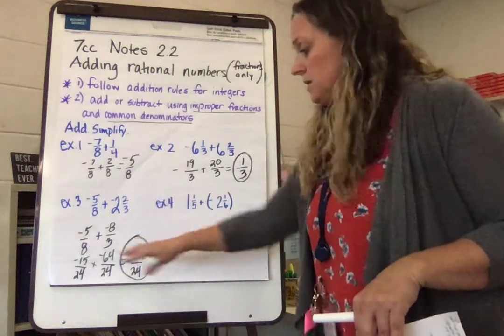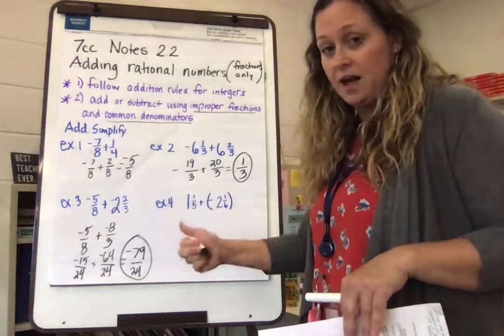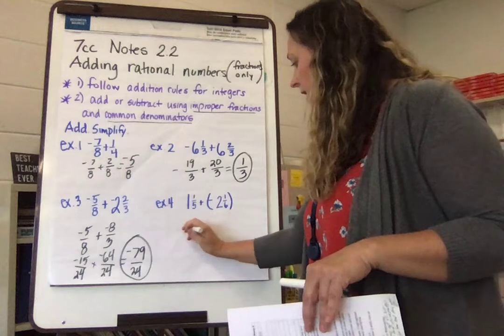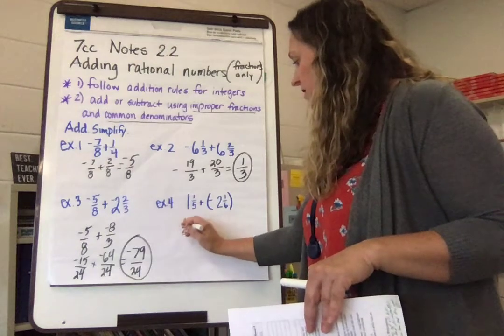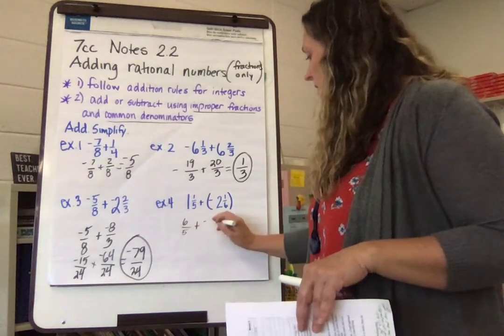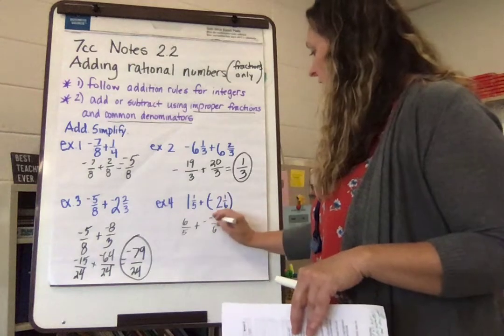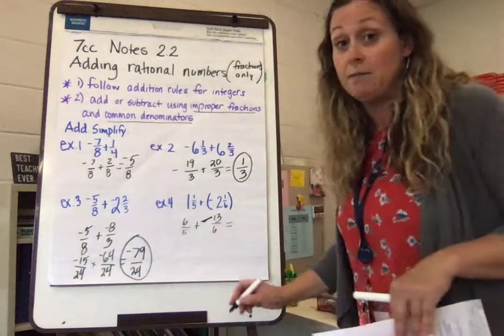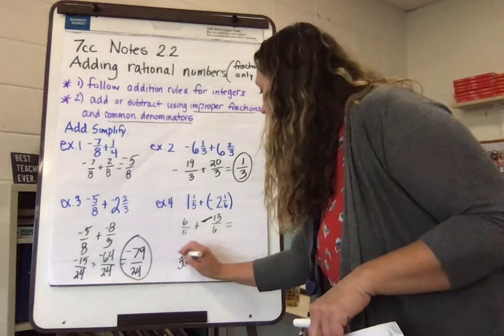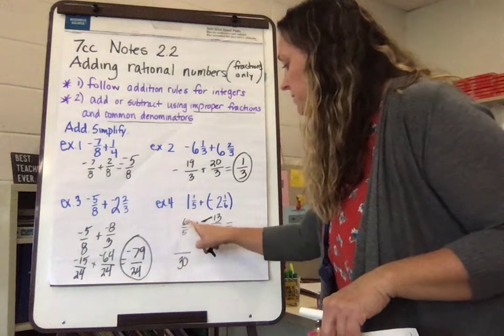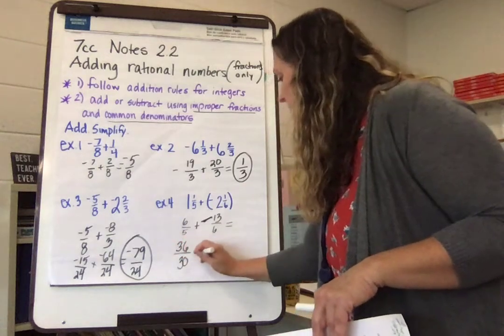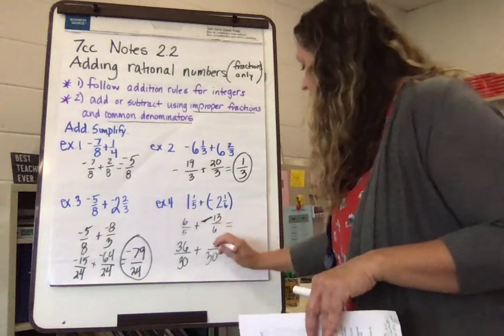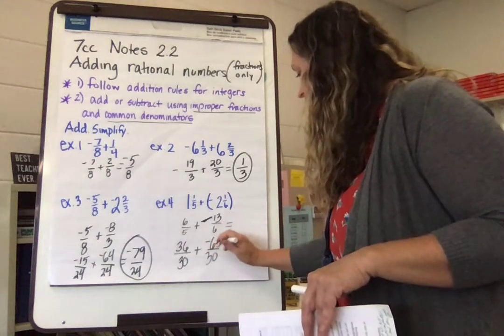Because there were no 0 pairs, I simply added, but I made sure that I had a common denominator and an improper fraction. For this problem, I'm going to go ahead and rewrite as improper fractions. 6/5 plus negative 12/13, negative 13/6. I need a common denominator. I'm going to pick 30. 5 times 6 is 30, so 6 times 6 is 36. 6 times 5 is 30, so 13 times 5 is 65.